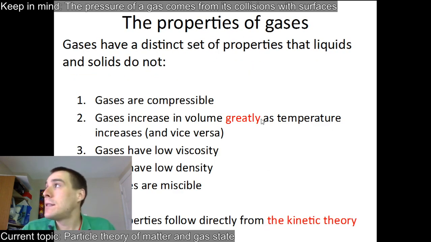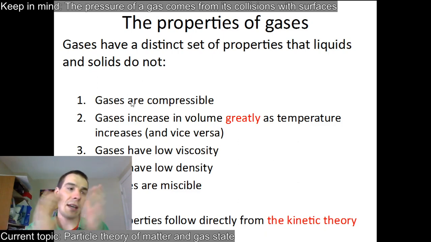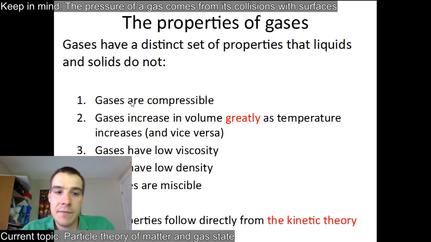Properties of gases, there's a distinct set of properties here. Number one, gases are compressible. You can compress a gas. It's very hard to compress a liquid, but it's easy enough to compress a gas. Number two, gases will increase in volume a lot as temperature increases and vice versa, changing volume. Number three, gases have low viscosity and low density.